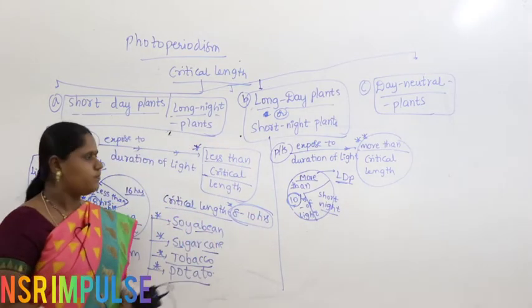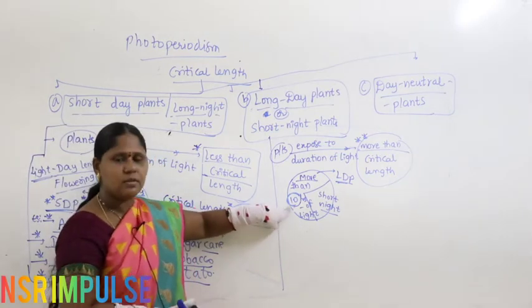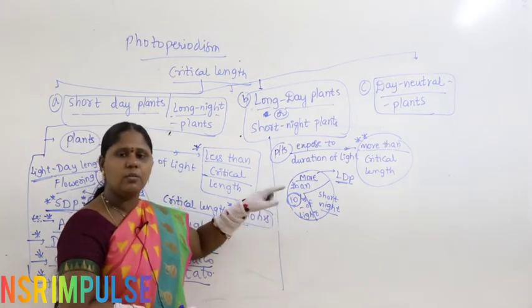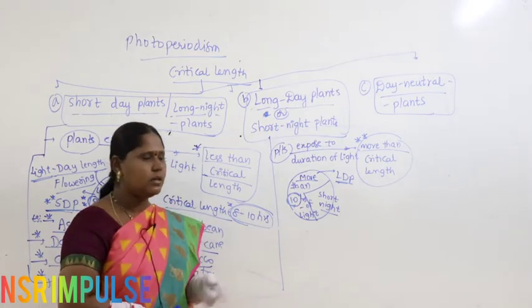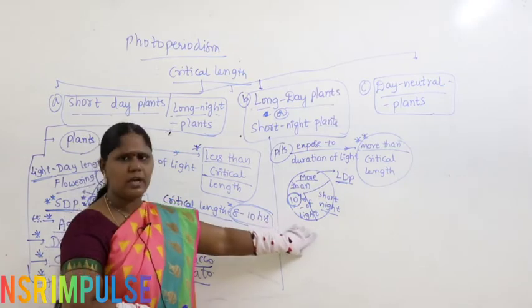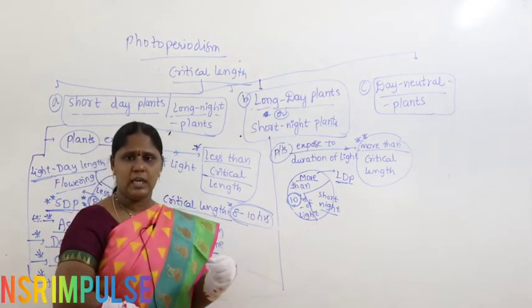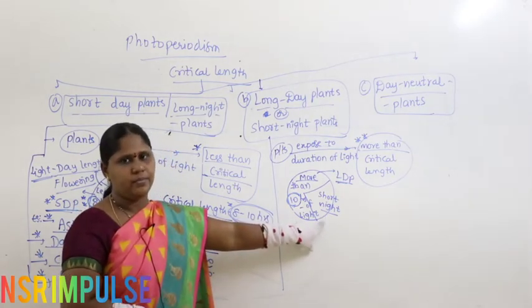Obviously, why? They need more than 10 hours of light for the process called flowering. When does that happen? We all know very well, in summer season, the light duration is greater than 10 hours and we have short nights. Obviously, in summer the duration of day is more than the duration of night. We all know that, right?